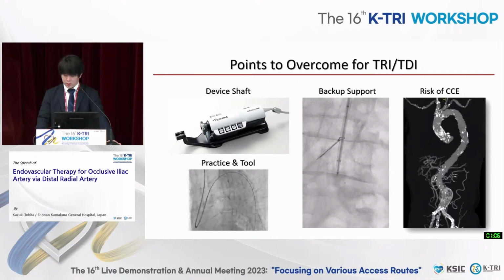If we would like to deploy a stent graft, we should select the transfemoral approach. And embolism is a large problem. If possible, a CT image should be taken before the procedure.